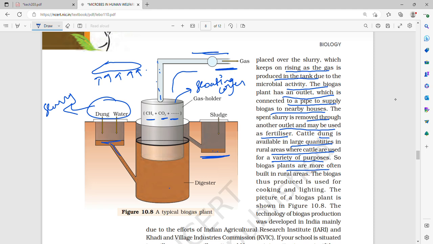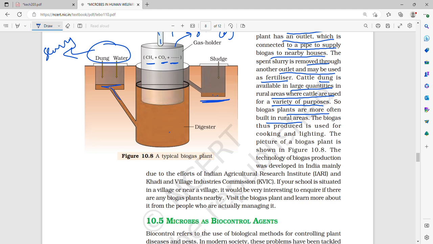So biogas plants are more often built in rural areas. Why? Because in rural areas there are many cows, goats and cattle basically. Agriculture is a major activity there, so since there is more cattle, there is more cattle dung, more gobar, and so more gobar gas can be produced. Therefore, biogas plants are majorly built in rural areas.